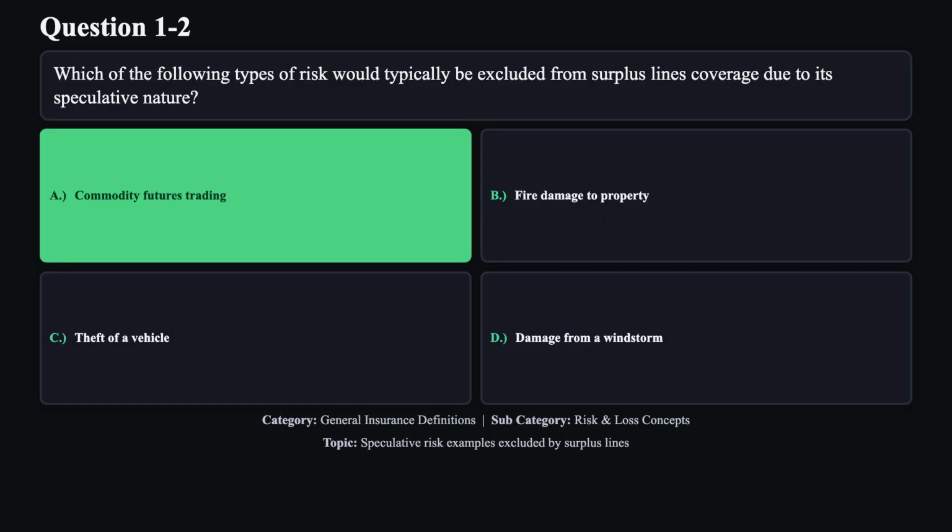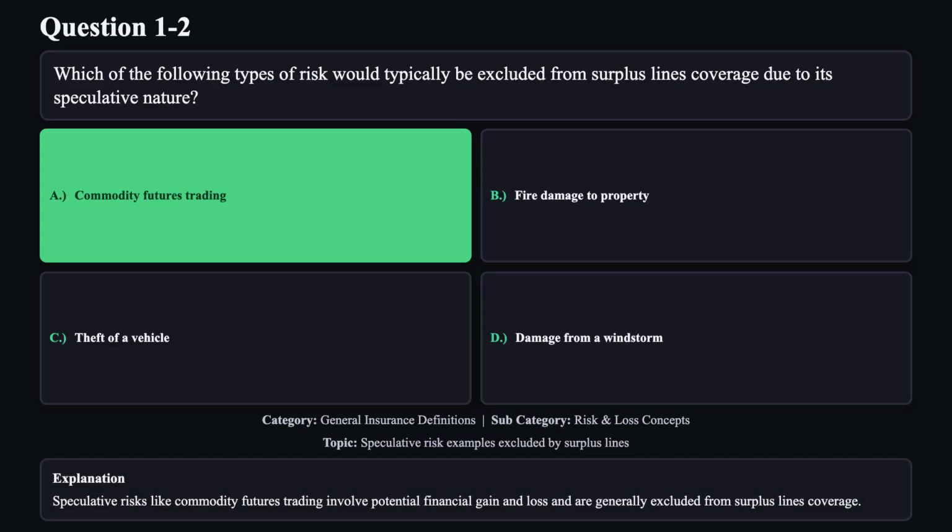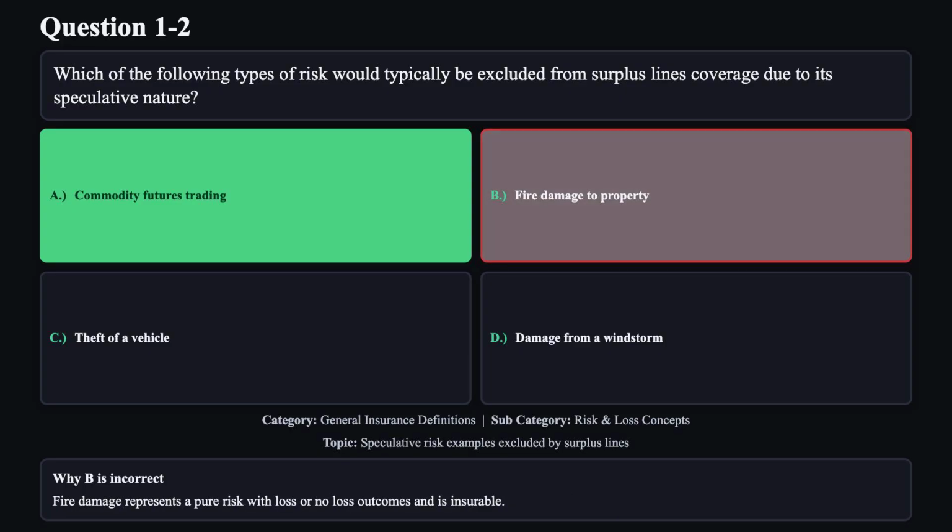The correct answer is A. Speculative risks like commodity futures trading involve potential financial gain and loss and are generally excluded from surplus lines coverage. Reason B is not correct. Fire damage represents a pure risk with loss or no loss outcomes and is insurable.